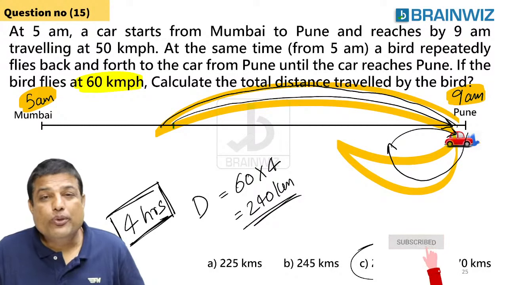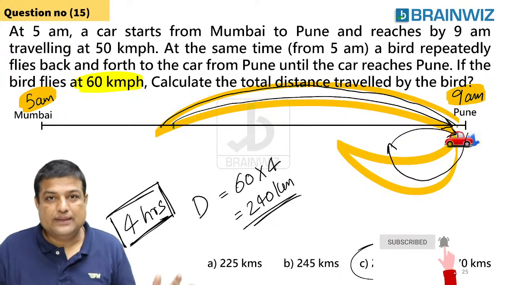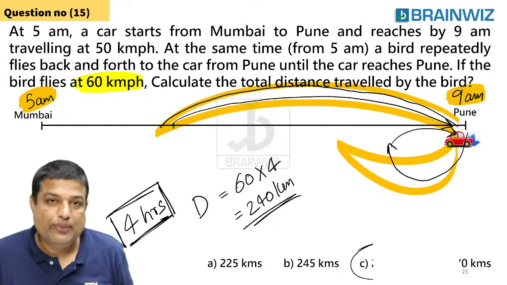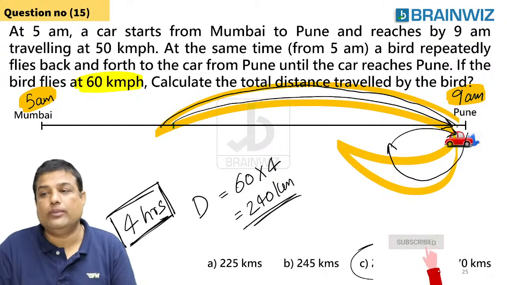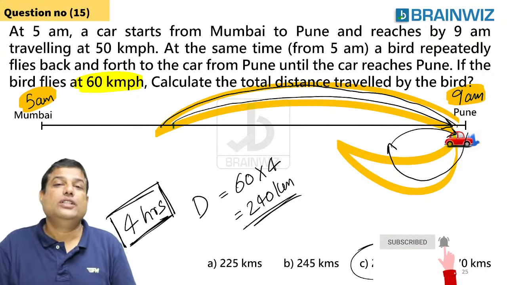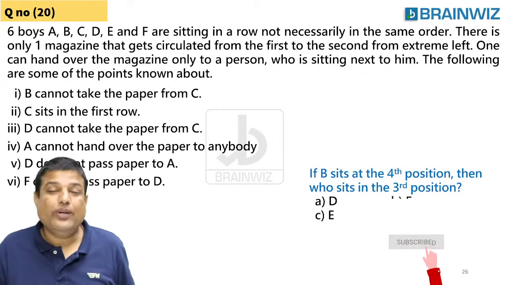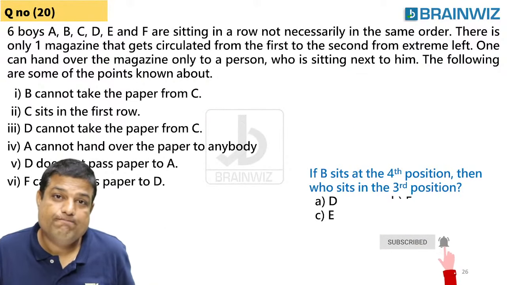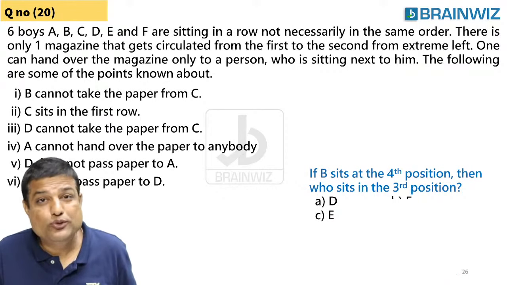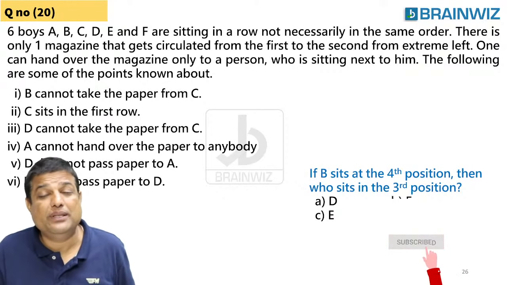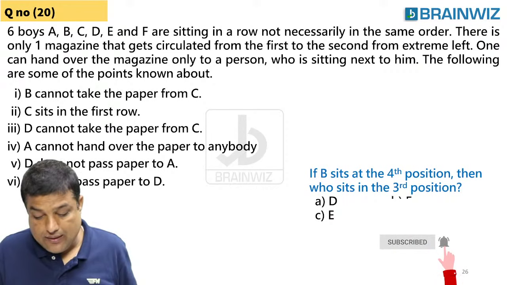Sometimes what happens in the competitive exams, the question seems to be complex, but it is actually a very simple question. We don't think in a common sense way. Following everybody, let's try to go across everybody on the screen right now. This is a question of arrangement, guys. Yes, they call it problem solving, but we call it a very simple question here.